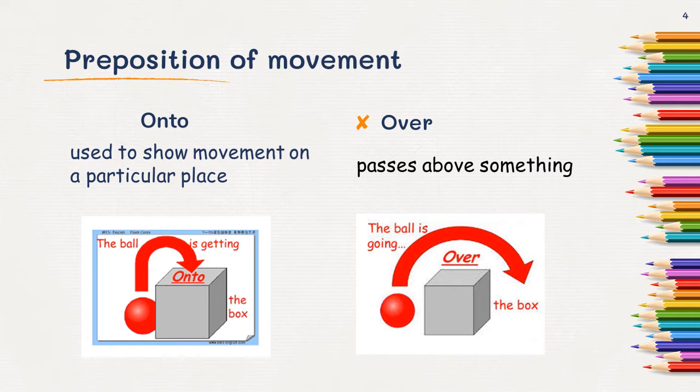Over means to pass above something, that is, the ball is going over the box. The ball will start from its beginning position, be in movement, and cross above the surface of the box and go to the other side of the box. So the ball is going over the box.